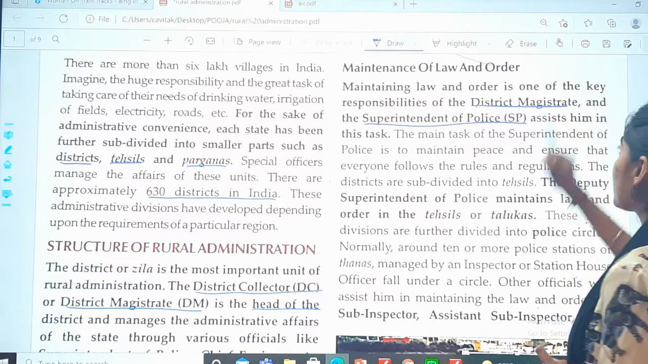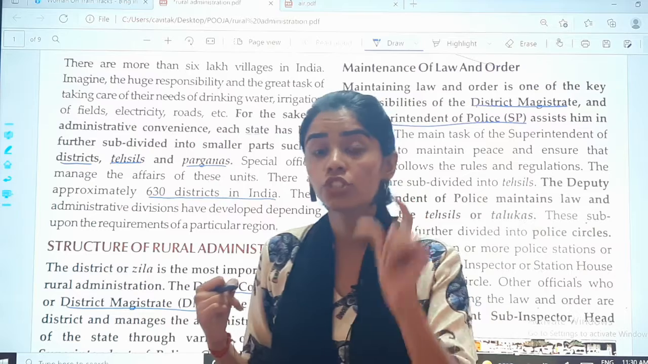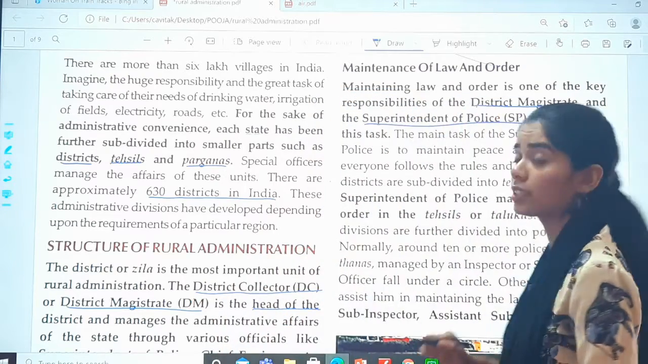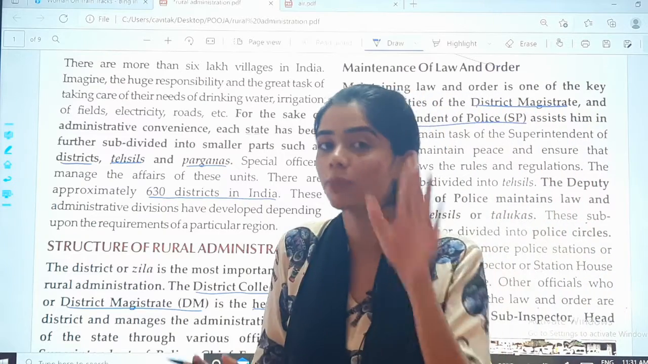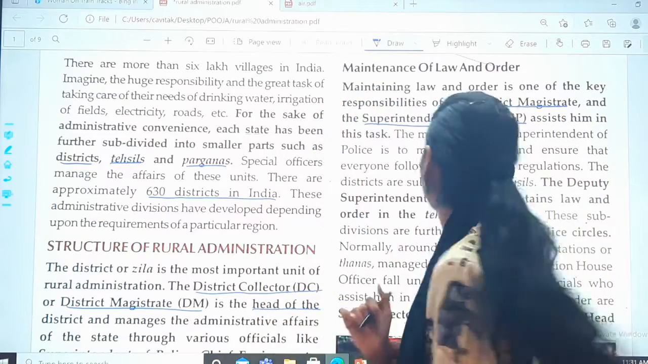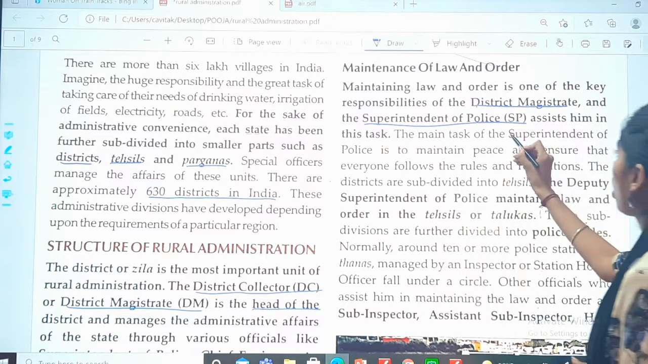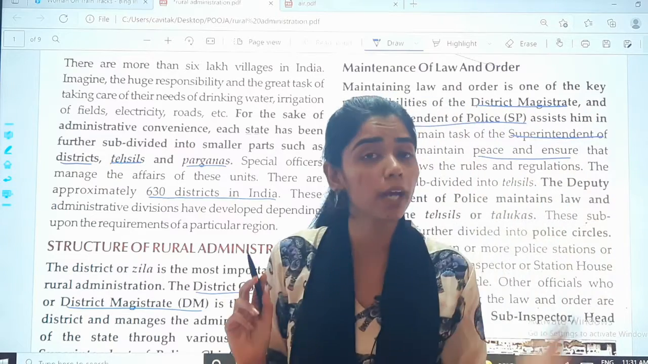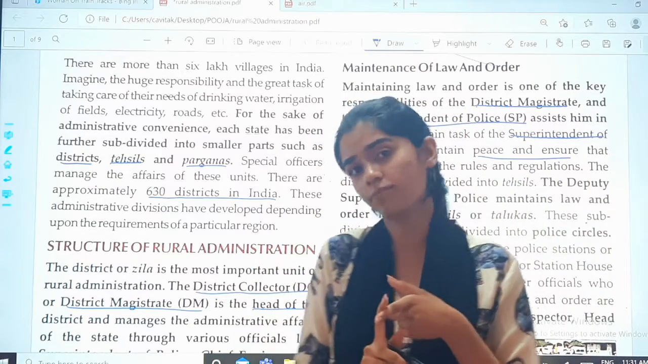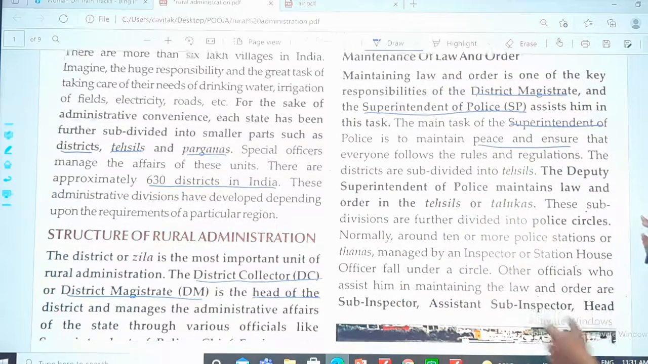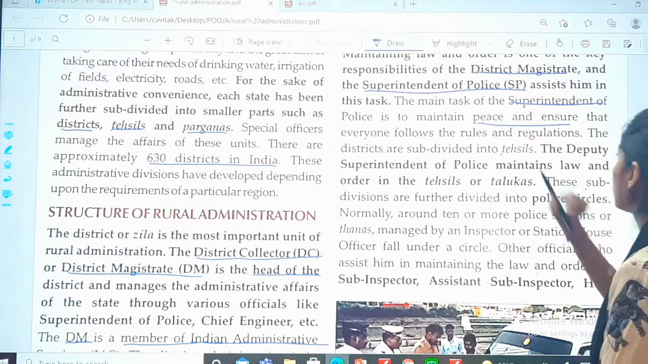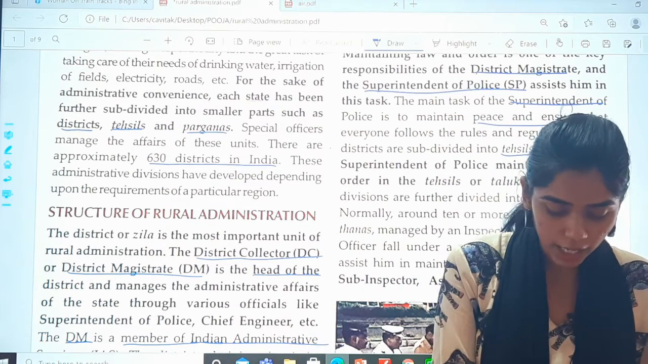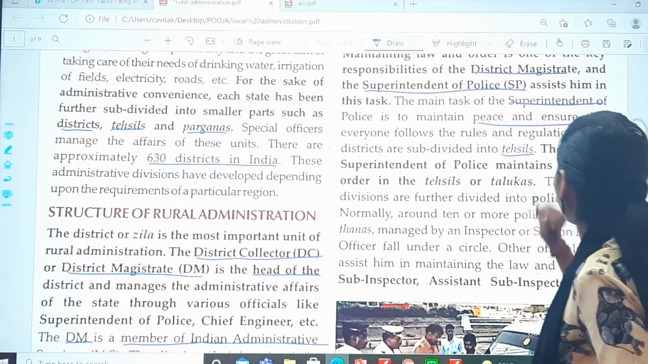What the SP does is assist him in the task. The chief police, the superintendent, what does it do? It assists in the task, that is, whether proper law and order is maintained in society or not. The main task of the SP is to maintain peace and ensure that everyone is following the rules properly or not. Okay? The districts are subdivided into tehsils. Okay, please underline. The districts are subdivided into tehsils over here.